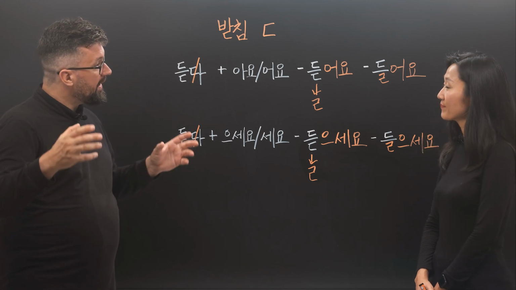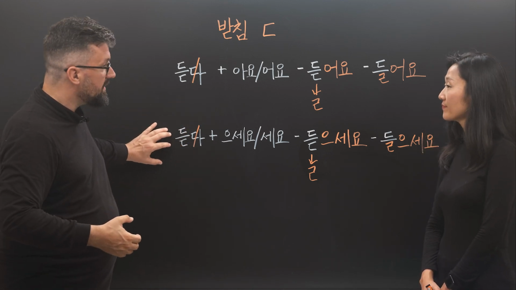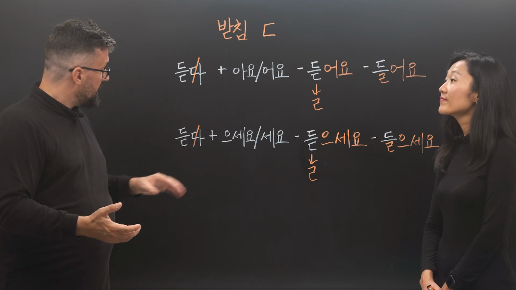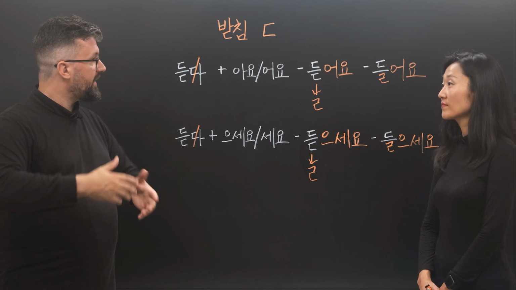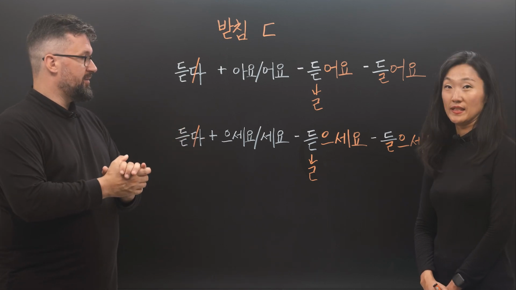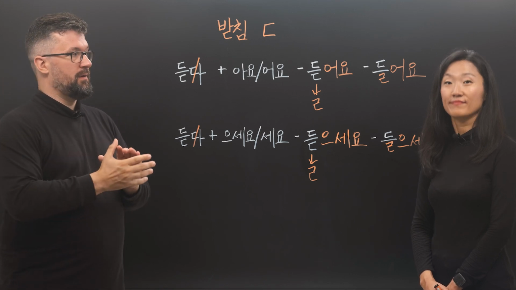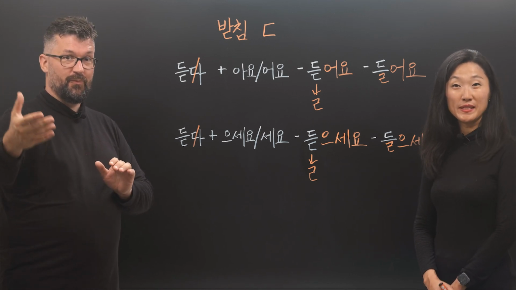And if we attach a grammar structure to this verb stem that doesn't have a vowel, the ㄷ just remains and is conjugated as usual. So the rule is: if ㄷ meets a vowel, then ㄷ becomes ㄹ.